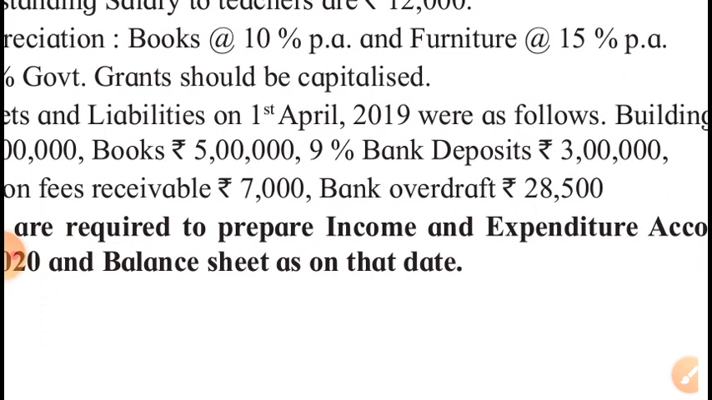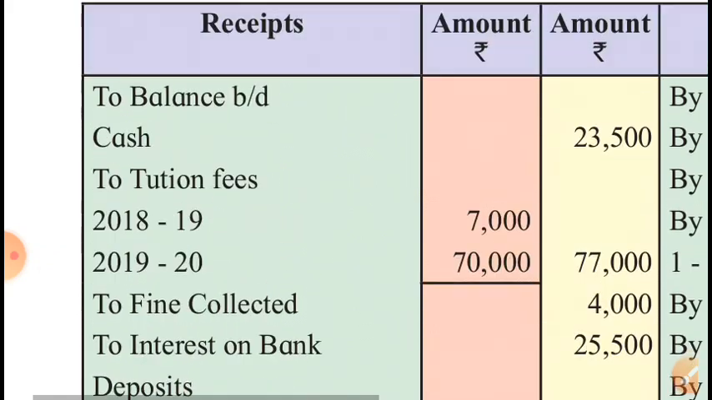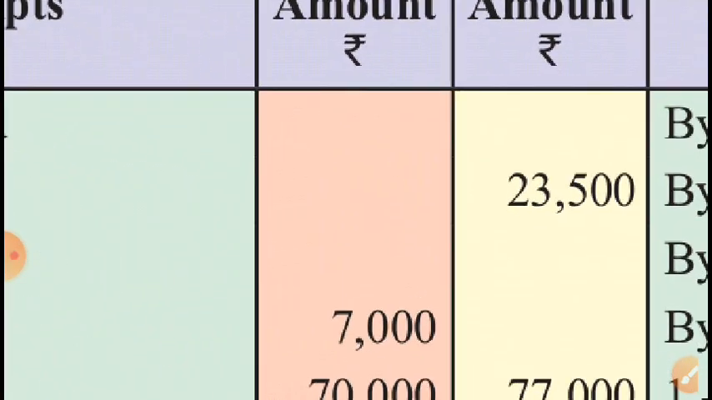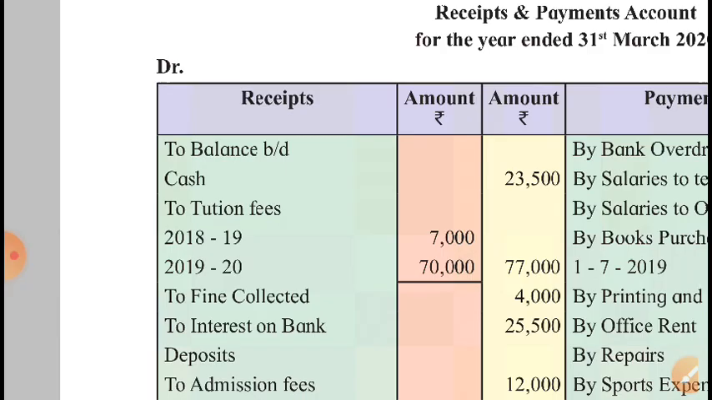Okay, and this is also an asset, tuition fees receivable, outstanding tuition fees of the previous year, outstanding at the beginning of this year, but not outstanding at the end of this year because it has been received. In the opening balance sheet, show tuition fees receivable on the asset side, and also show the opening cash balance without fail, rupees 23,500 cash in hand at the beginning of the year, on the asset side, 23,500.